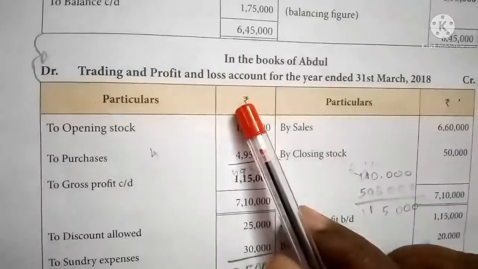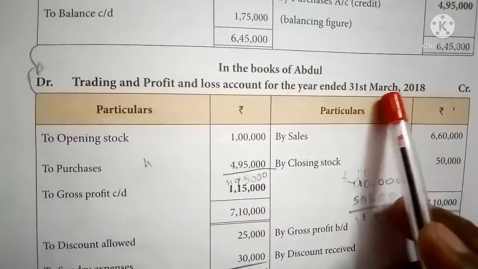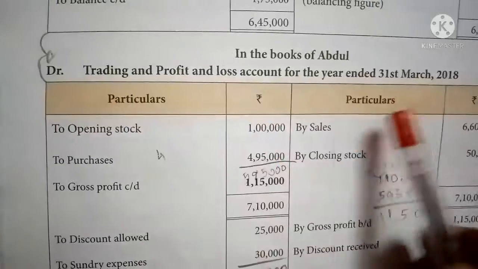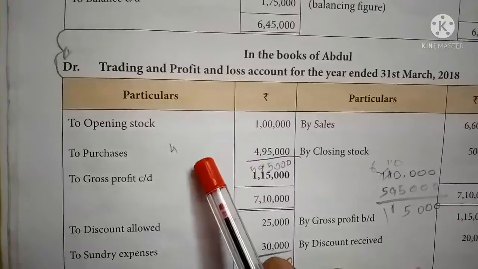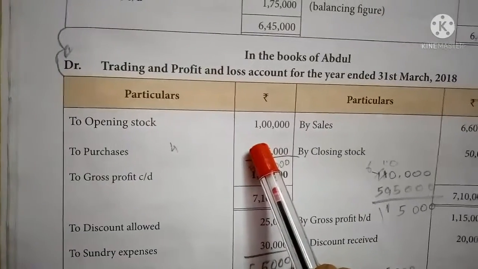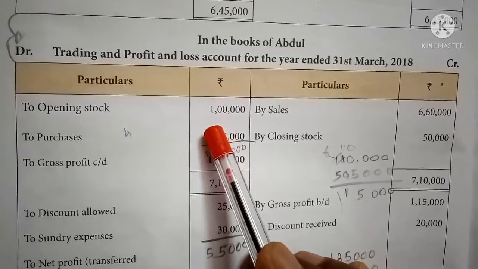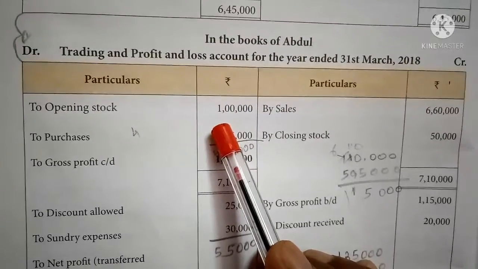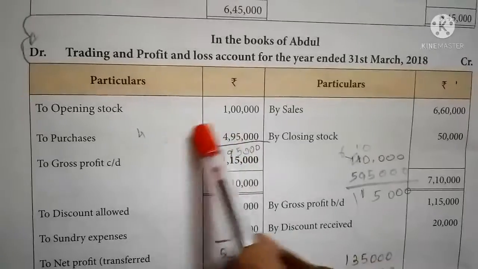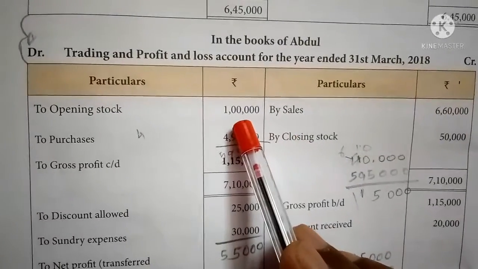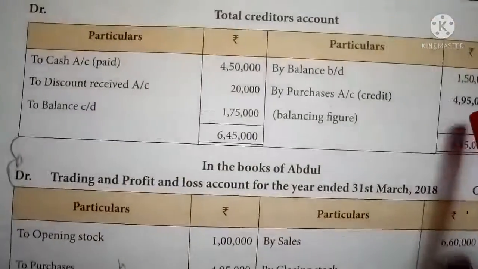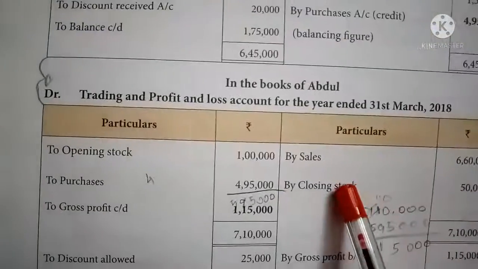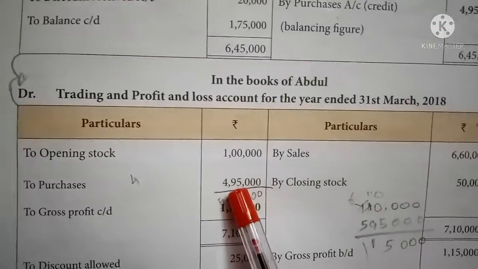So the balance sheet figure, credit purchase, is 4,95,000. Then you should come to the final account, that is the trading and profit and loss account for the year ending 31st March 2018. Make double sides, necessary columns. In the case of the debit side, first opening stock will arise. It is also final accounts, we already discussed in the first year syllabus. So to opening stock, it is given in the sum, 1 lakh. To purchases, you should take this purchase amount from the total creditors account, 4,95,000, because cash purchase is not there, only credit purchase.